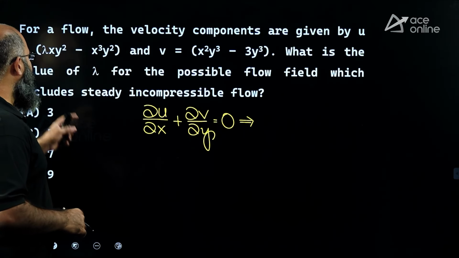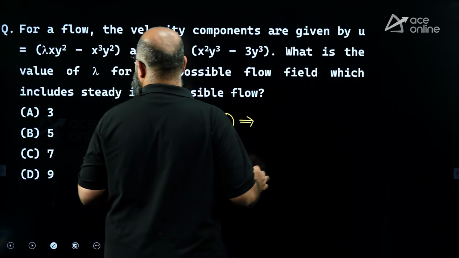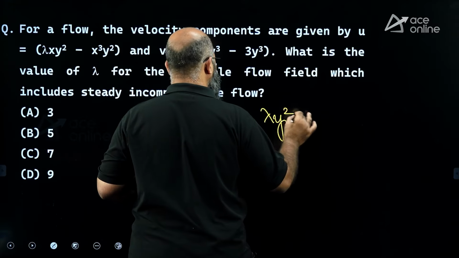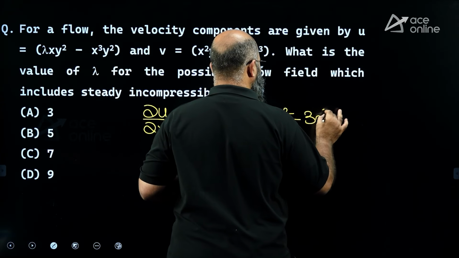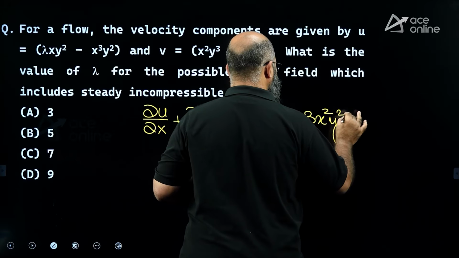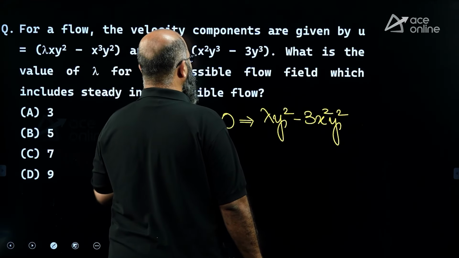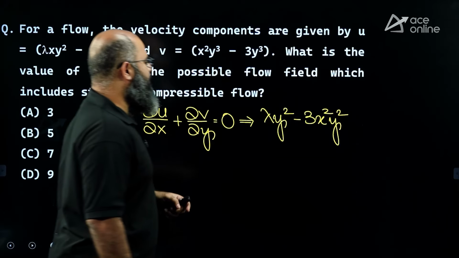Now see, dou u by dou x, if you differentiate this with respect to x, you are going to get lambda y square minus 3x square y square, and dou v by dou y is equal to, from here I can say, 3x square y square.